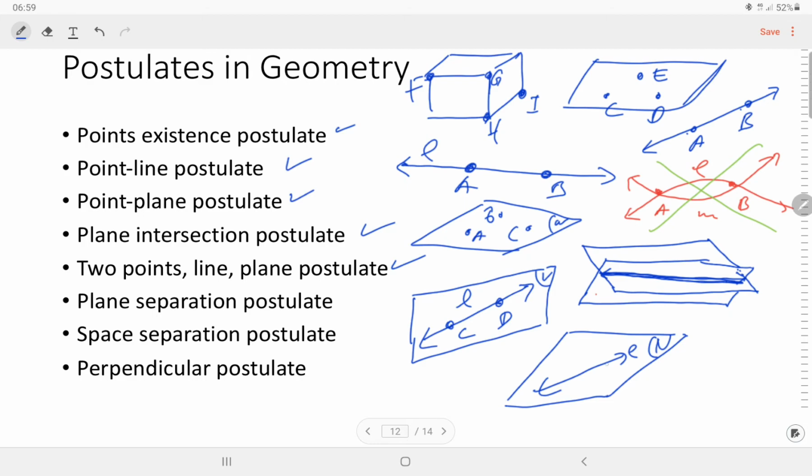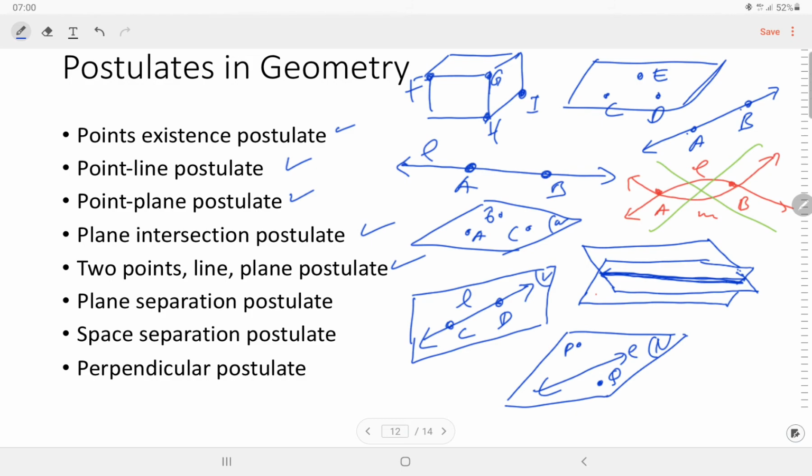If P is in one half plane and Q is in the other, then PQ intersects L. This is Q. So PQ intersects L, and we call this the plane separation postulate, because L separates N into two parts, and if we have 2 points in different sets, then PQ intersects L.